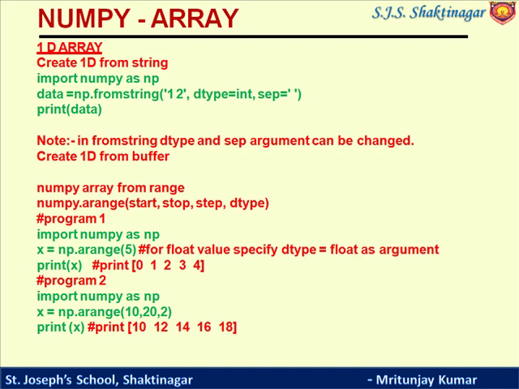Similarly it will work: it will start from 0 till 4, that is size minus 1. In the second program we can see x is equal to np.arange(10,20,2). Here the start value, the end value, that is the stop value, and the step value are also given. So it will start from 10, 12, 14, 16 and till 18. 20 will not be included.